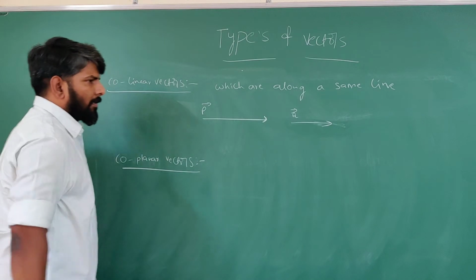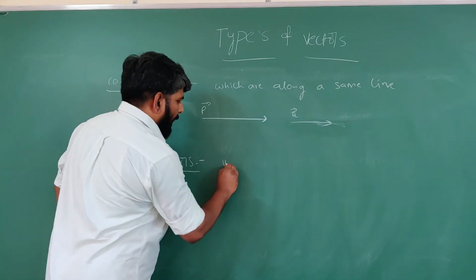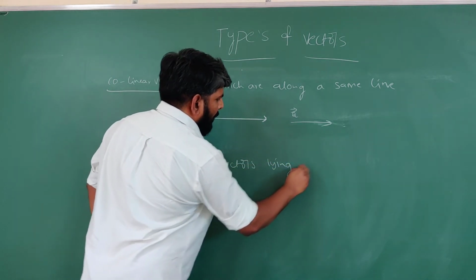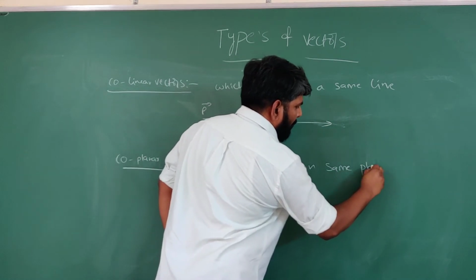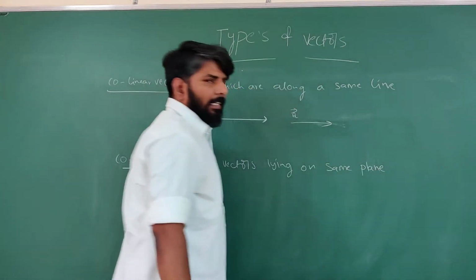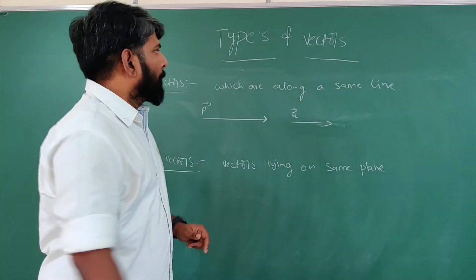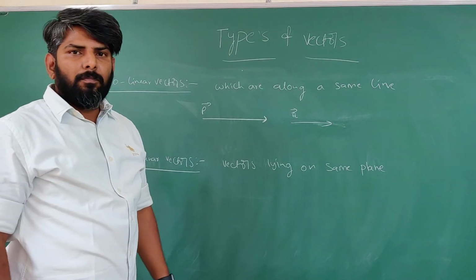Coplanar vectors. Coplanar vectors means vectors lying on the same plane. For example, I am considering this board as a plane, right?